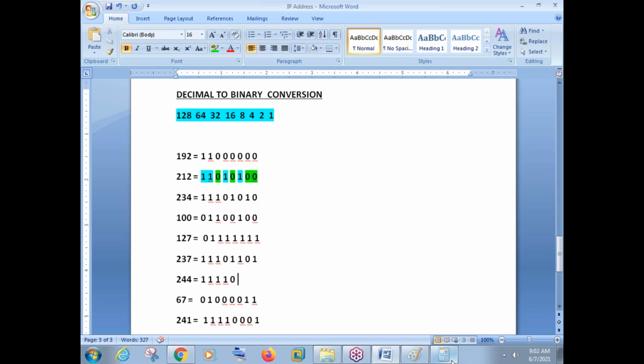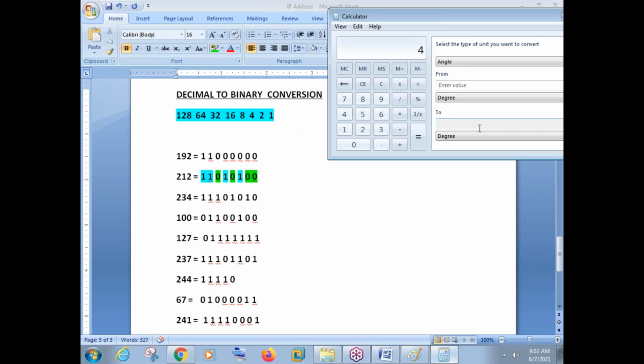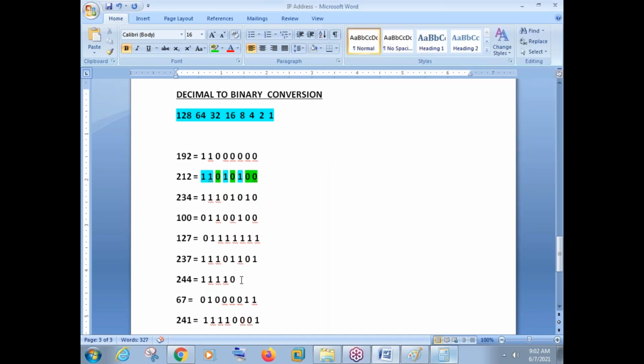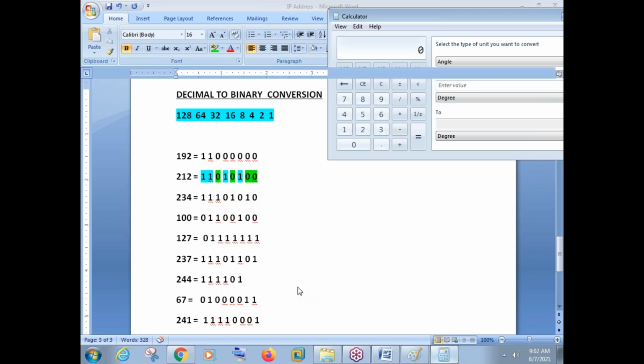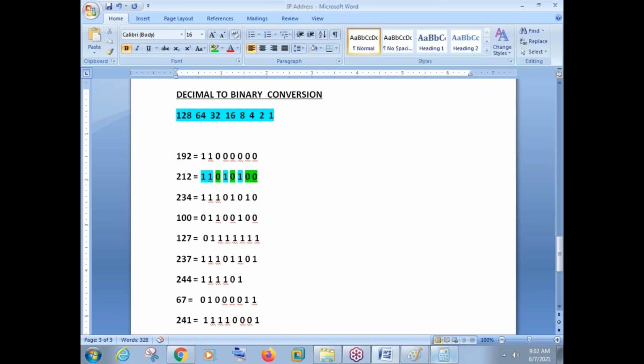Now what is the next number here? Next number is 4. Can you subtract 4 from 4? Of course, yes, output is 0. So the first thing we need to do here is we need to go there and make this bit value as 1. So how much is remaining here, guys? 0. So remember what I told you? If the remaining is 0 and if the remaining bits are 1, 2, 3, 4, 5, any number of bits, all the bits will be automatically converted into 0.